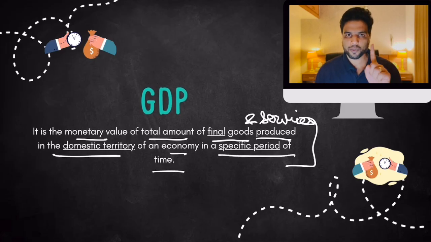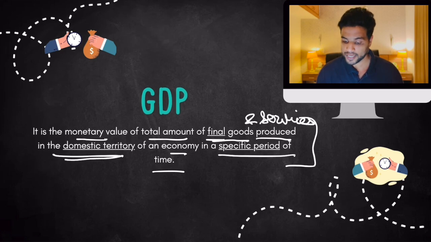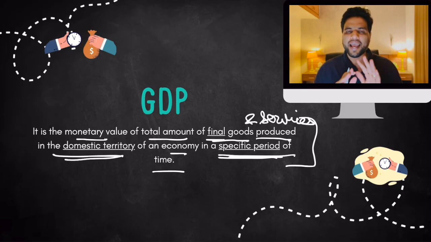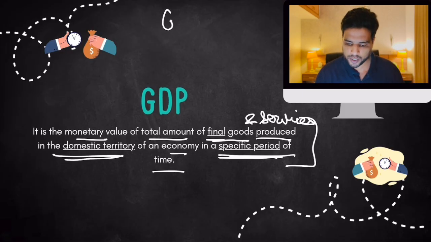Now notice carefully that I've underlined a few words. I've underlined the word final, I've underlined the word domestic territory, and I've underlined the words specific period of time. There is a reason why I've underlined them. I'll come to those reasons, but let's first unpack what we mean by this. Look, every economy, every country produces certain goods.